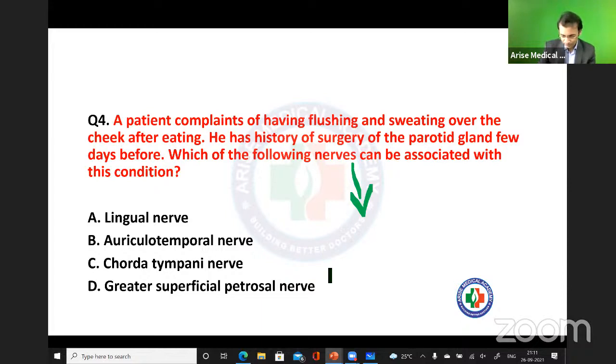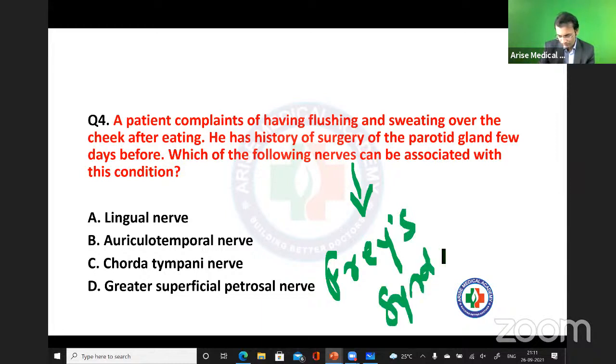Frey syndrome. I hope you know this case. Doctors are very good. What is happening is, earlier this question used to be asked in a direct manner: which nerve injury is seen in Frey syndrome? Or Frey syndrome is because of injury of which nerve? Earlier it was like that.